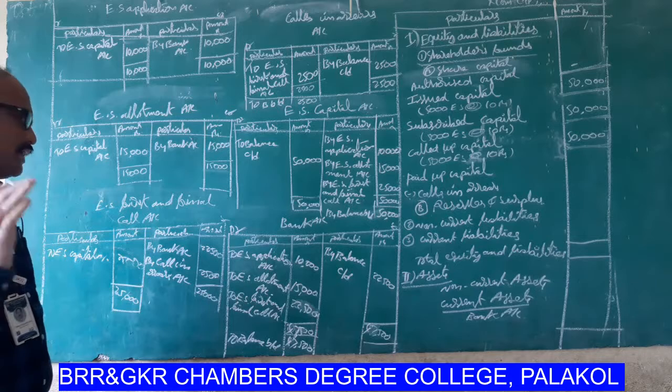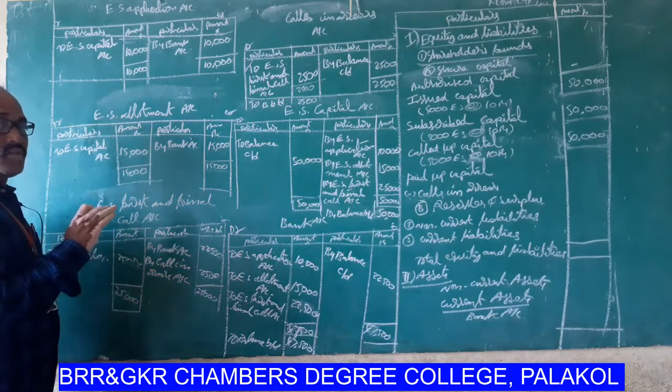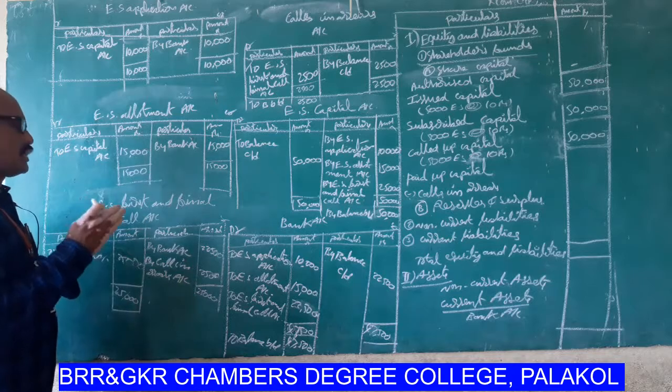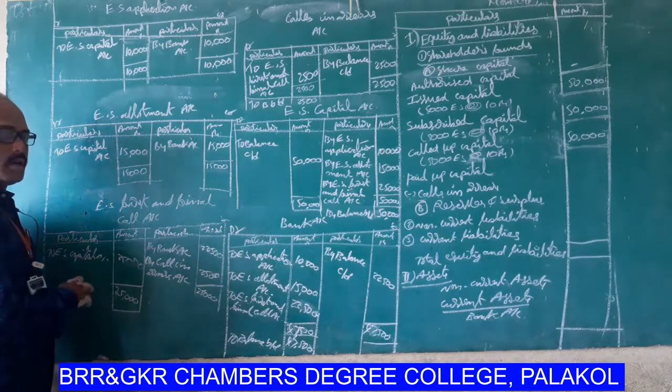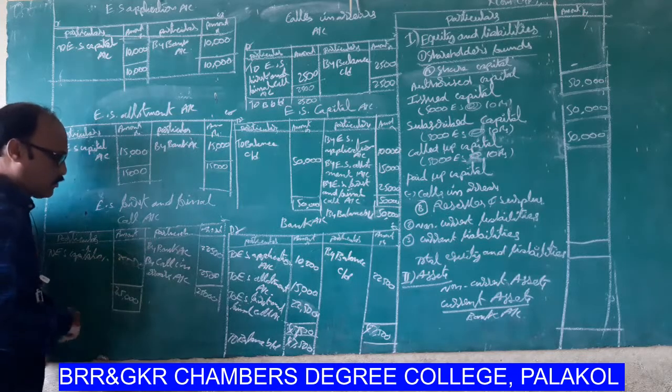The general entry for that is equity share first and final call account debtor to equity share capital account. So to equity share capital account 25,000.